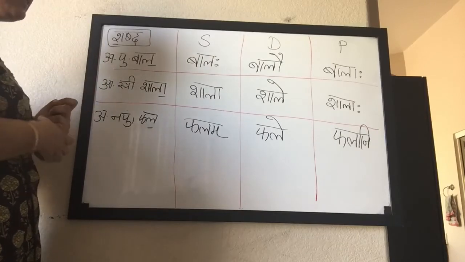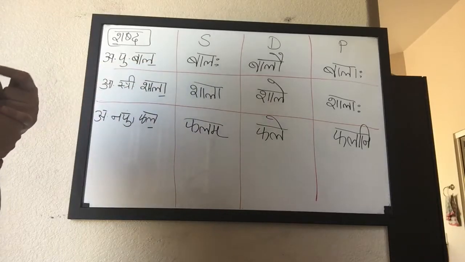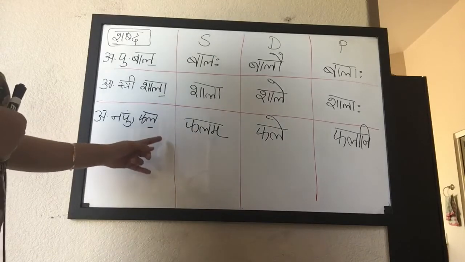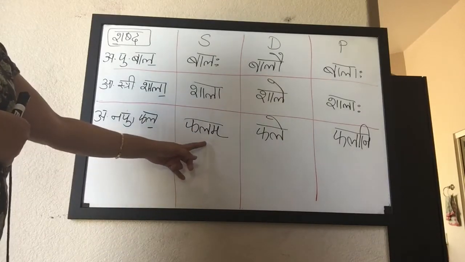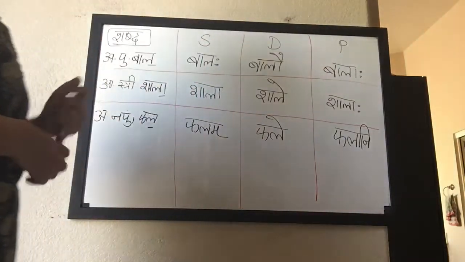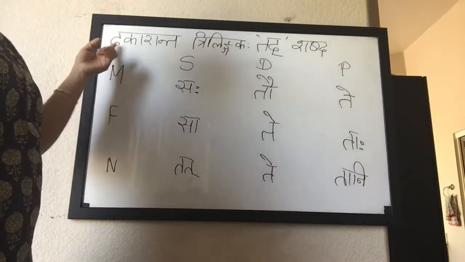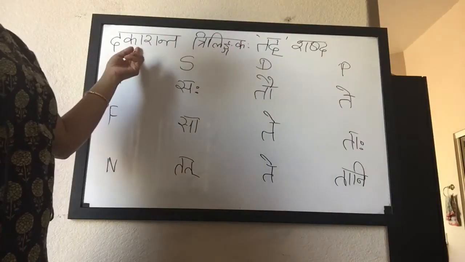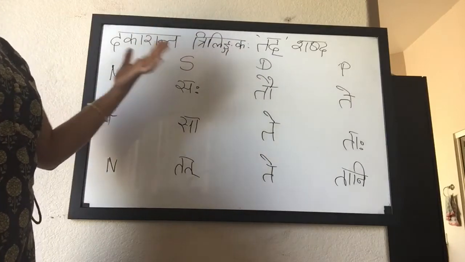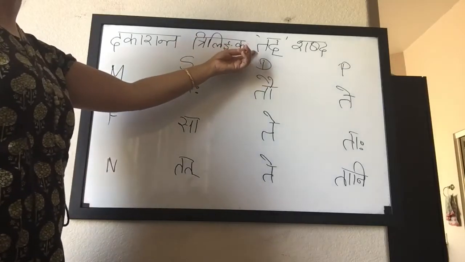If it is an akaranta ending word, then it will follow bala shabda. If it is an akaranta ending word, it will follow shala shabda. If it is akaranta napumsakalinga, if it is a neuter, then it will follow phala shabda. And their numbers, singular, dual and plural. Now let us see the pronoun table as well. Pronoun tad shabda, dakaranta, the ending in the dakaranta, trilingakaha, tad shabda. Trilingakaha means in all three lingas. Pullinga, strilinga and napumsakalinga. It is called tad shabda.